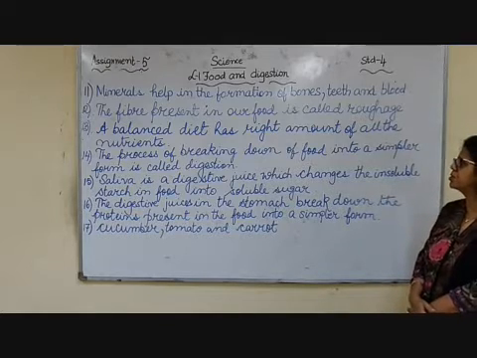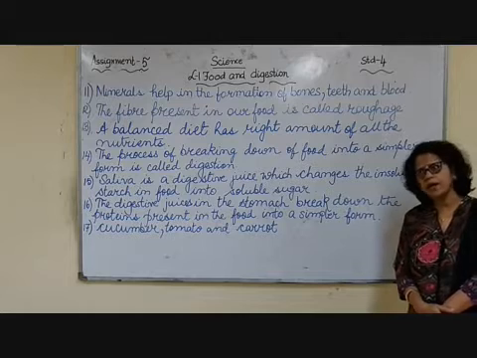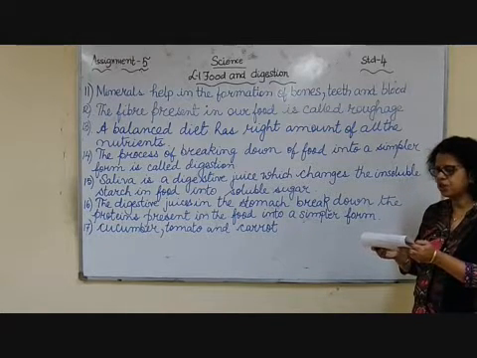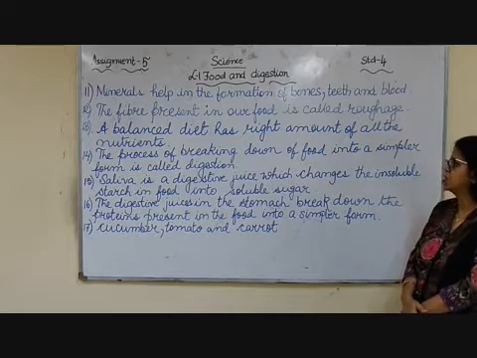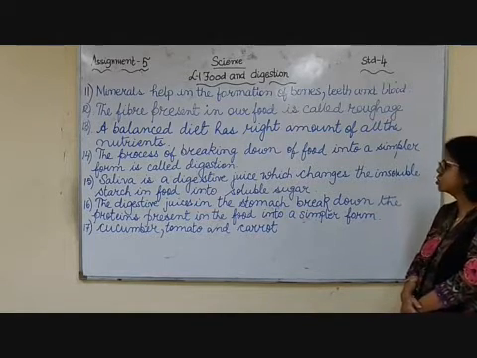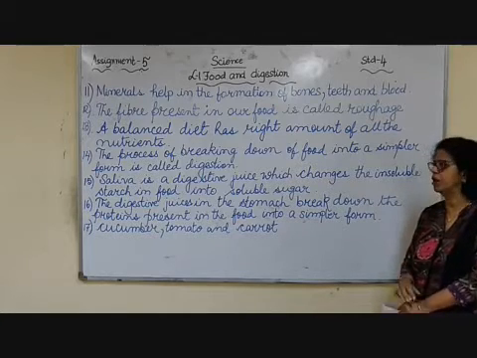So the process of breaking down of food into a simpler form is called digestion. Number 15 question. What is the function of saliva in our mouth? Saliva is a digestive juice which changes the insoluble starch in food into soluble sugar.